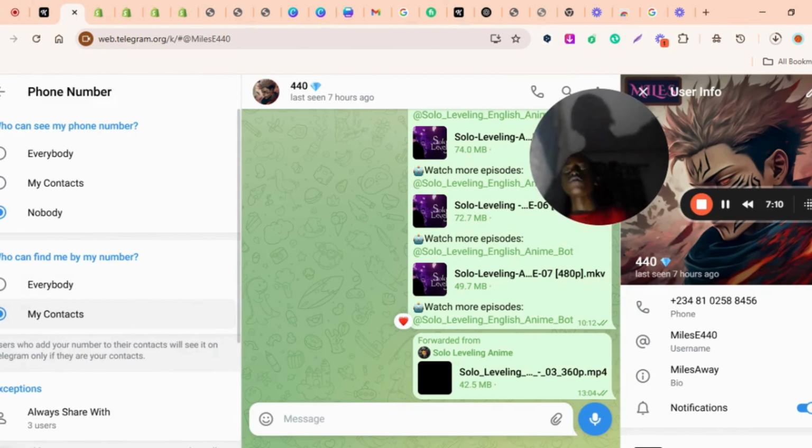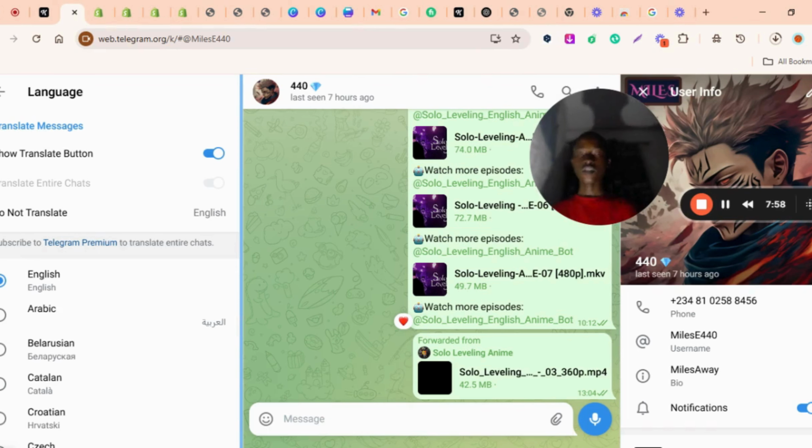And also we go under languages. Majorly we will be joining English groups, because most of the people on Telegram are actually Russians. They are Russians, Italians, Turkish, Pakistanis, Indians. These are most of the people that we meet on Telegram. I also meet Italians too. So we turn on this translate button.